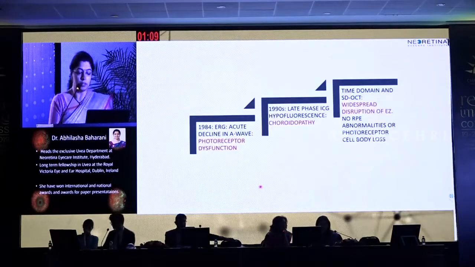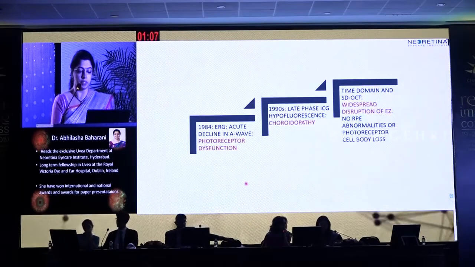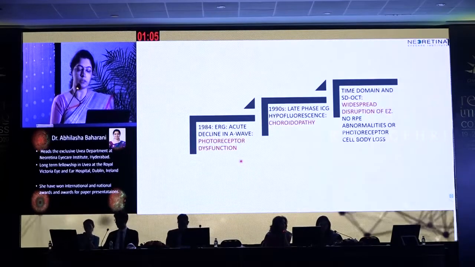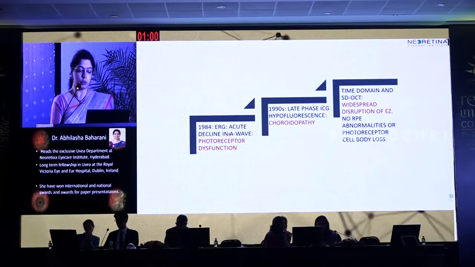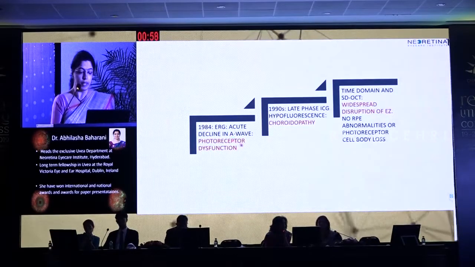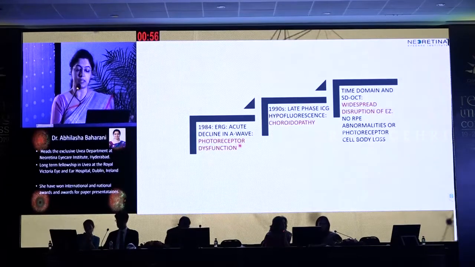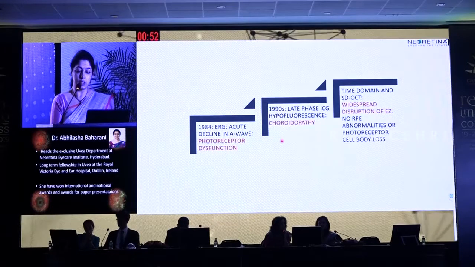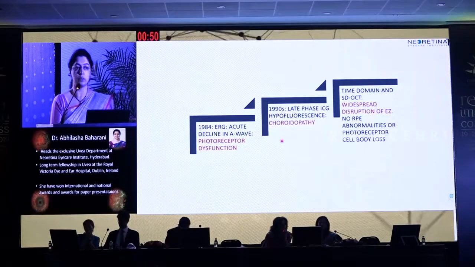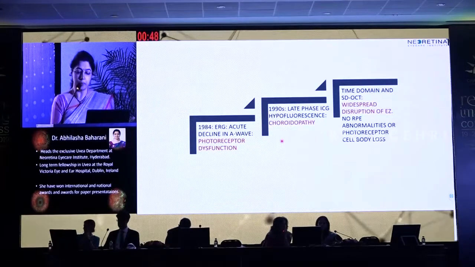Coming a little to the history of imaging in MUTES. So when MUTES was first described in 1984, ERG was done, which showed acute decline in A wave and which implied photoreceptor dysfunction. In the 1990s, late phase ICG showed hypofluorescence, and therefore it was termed as a choroidopathy.